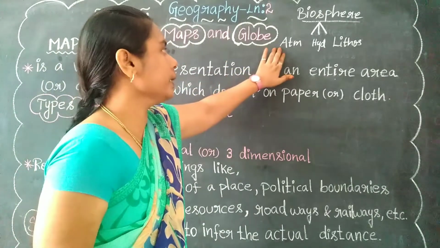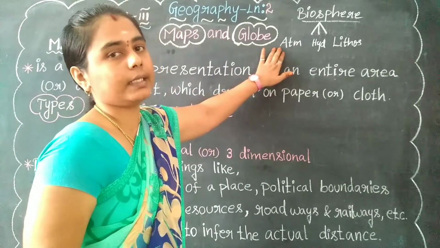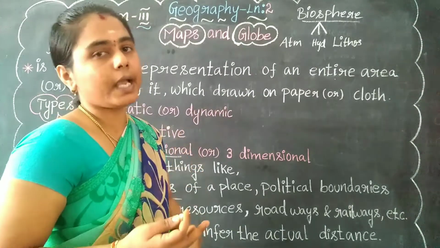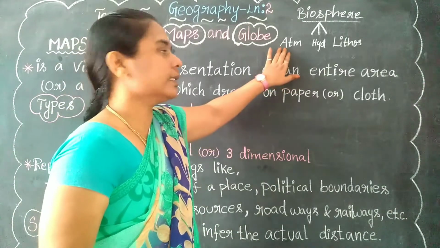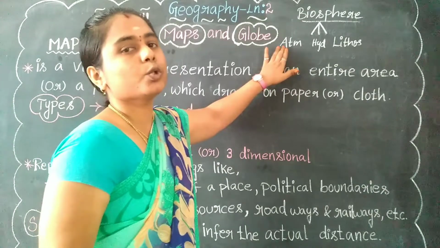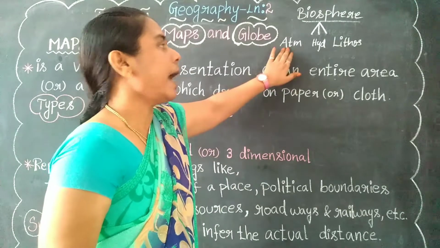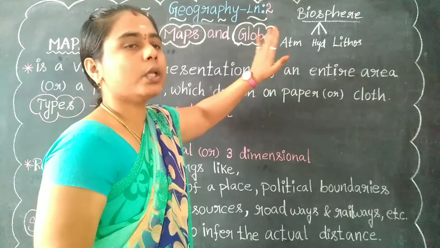In the atmosphere, there is oxygen and carbon dioxide. While breathing, we are taking in oxygen and giving out carbon dioxide. So that is the atmosphere, which is always based on the air.